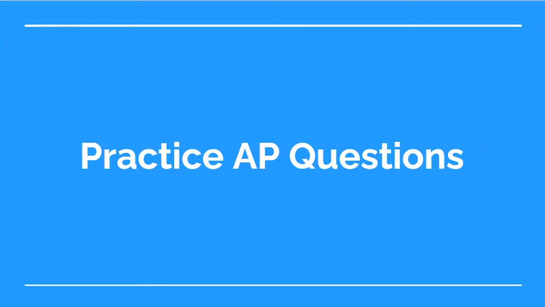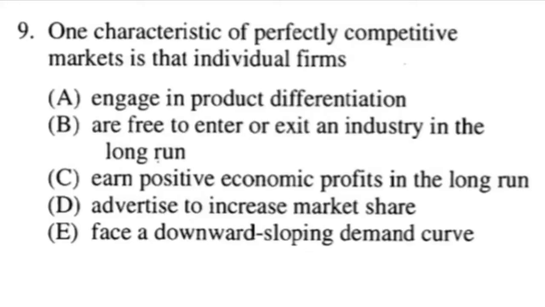All right, so this is going to be the practice AP questions for Perfect Competition Part 1. So let's get started. So question number 9. One characteristic of a perfectly competitive market is that individual firms do what? So let's go through each one of these answer choices.